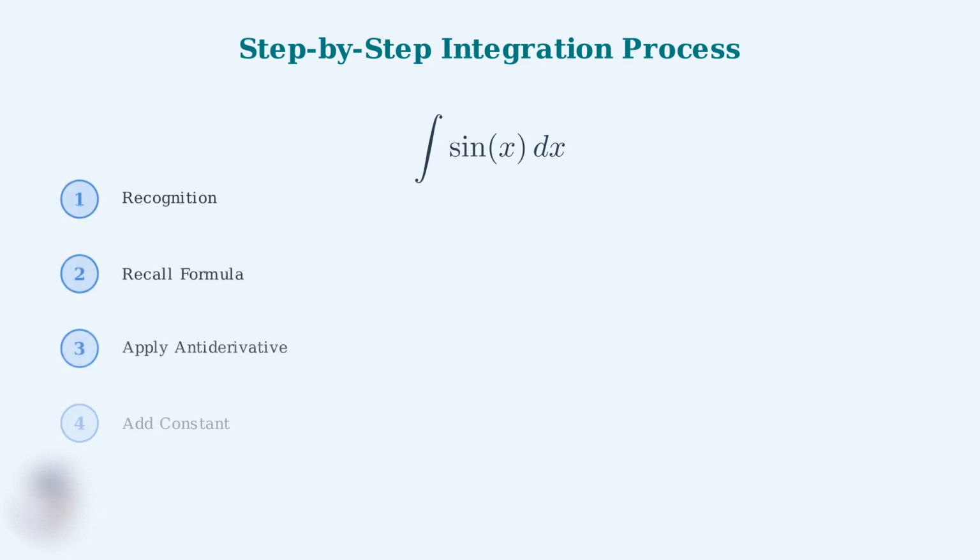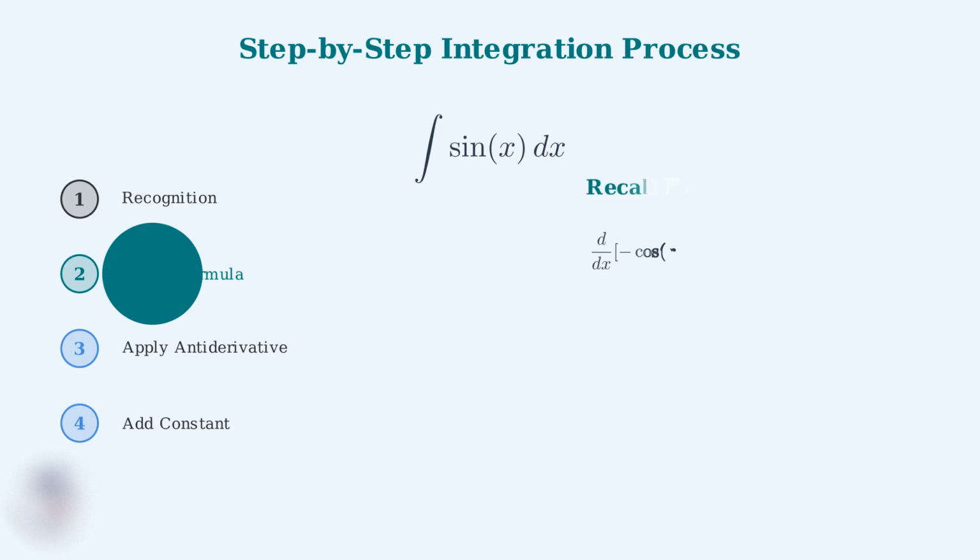Now we'll break down the integration of sine x into 4 clear, manageable steps. Each step builds on the previous one, making the process systematic and easy to follow. Step 1 is recognition. When you see the integral of sine x, the first thing to do is recognize that sine x is a standard trigonometric function. This recognition is crucial because it tells us we can use a basic integration formula rather than more complex techniques.